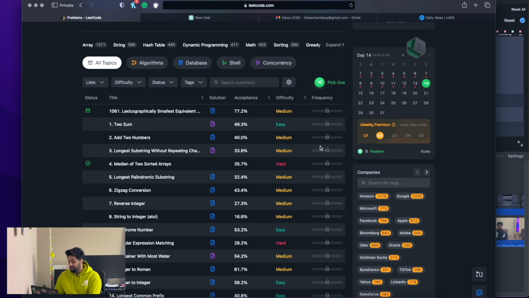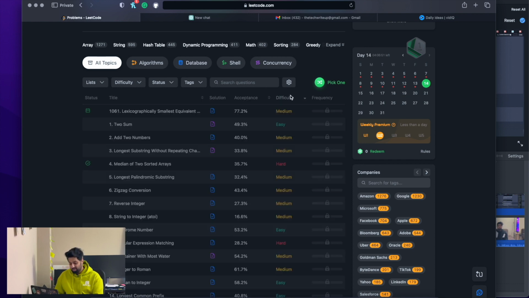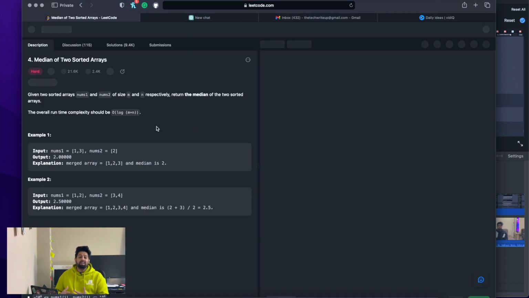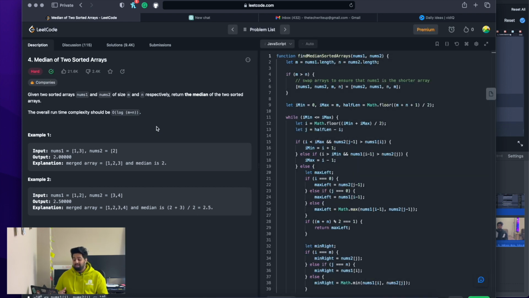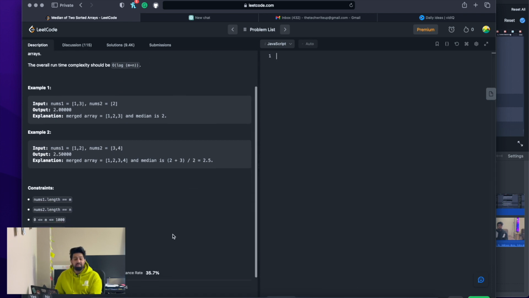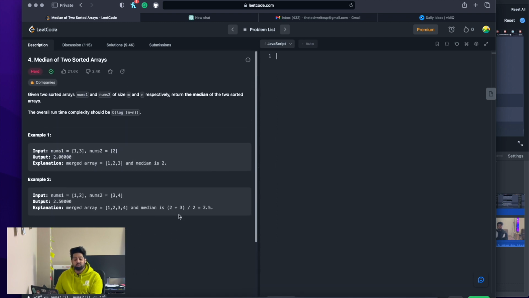So ranking from the hardest to the easiest, let us go to this number one problem, which is the median of two sorted arrays. We need to take two sorted arrays and find the median of those two sorted arrays, and this looks to me like a very difficult problem. As you can see, it has given us the O time complexity as well.